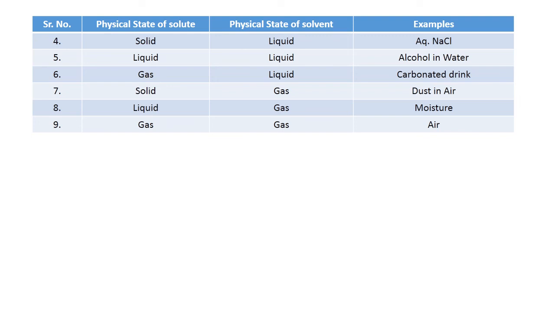The last, ninth type is gas in gas. We know that a gaseous solute is mixed with a gaseous solvent, and the example is air. Air contains different non-reacting gases. There is a homogeneous mixture. All are gases, therefore gas in gas. And air is an example of a gas in gas solution.